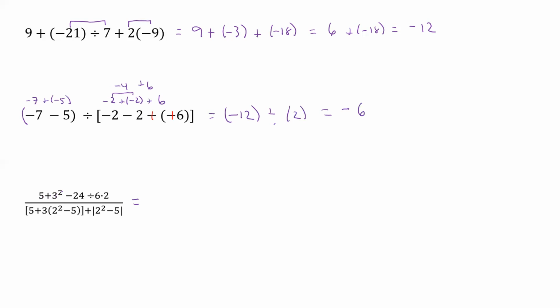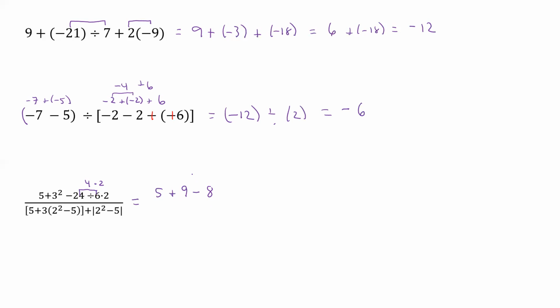So we have a squared, we have a divide, we have a multiply, we have a subtract, and we have an add. So between those, adding and subtracting, we can't do anything, but everything else we can work on. So 5 plus, well, 3 squared is 9 minus, well, now we have to go order from left to right. So let's go ahead and just do this. Now we just put our minus here, so we don't have to worry about signs. So 24 divided by 6, well, 24 divided by 6 is 4. And then we still have times 2. Well, 4 times 2 is 8, and so that's going to be an 8. Okay.